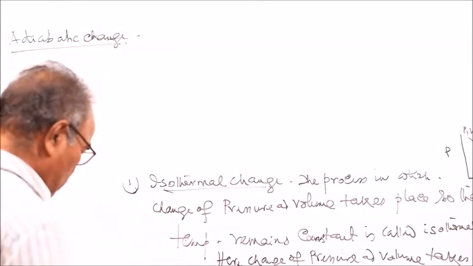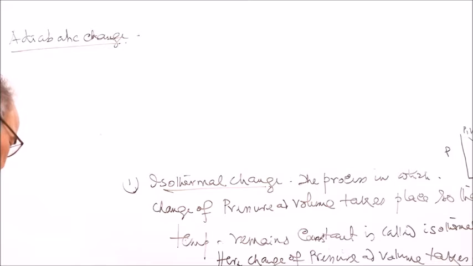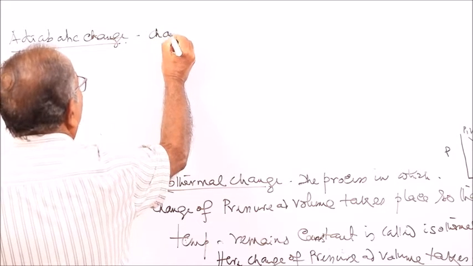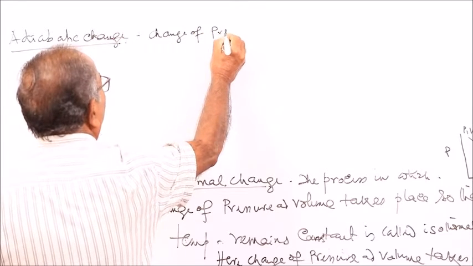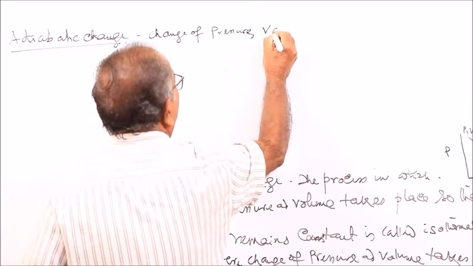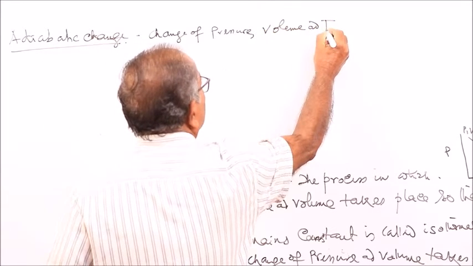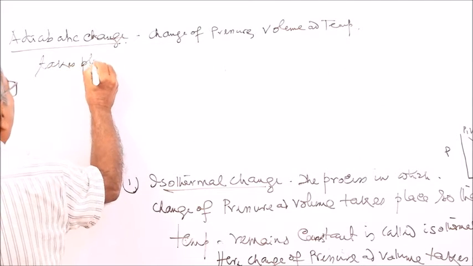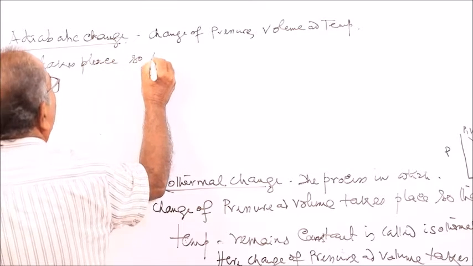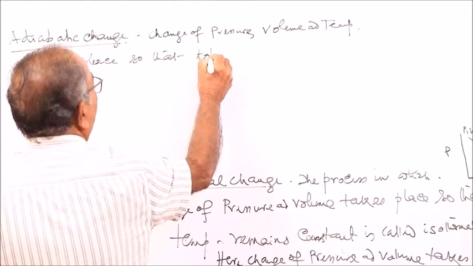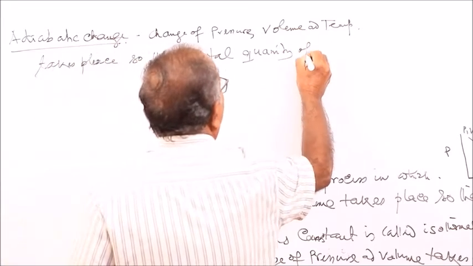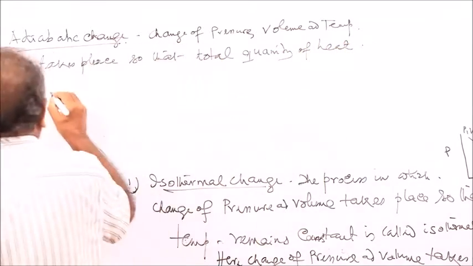In adiabatic change, pressure, volume and temperature change so that the total quantity of heat remains constant.